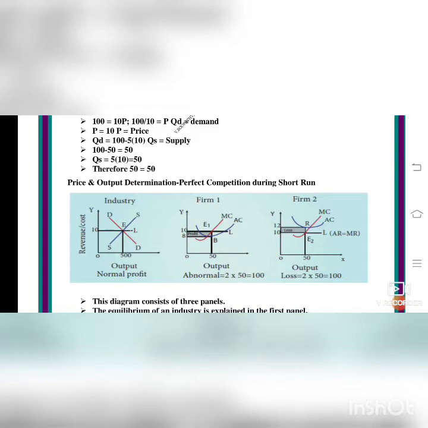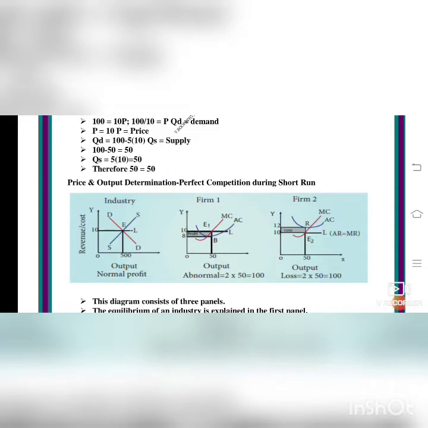The equilibrium condition is achieved where MC is equal to MR, the marginal cost is equal to marginal revenue. The total revenue is 50 into 10, which is equal to 500. Revenue means the income, how much money is coming inside. Its total cost is 50 into 8, which is equal to 400. Therefore, its total profit is 500 minus 400, which is equal to 100. So, the profit is 100 in firm 1.